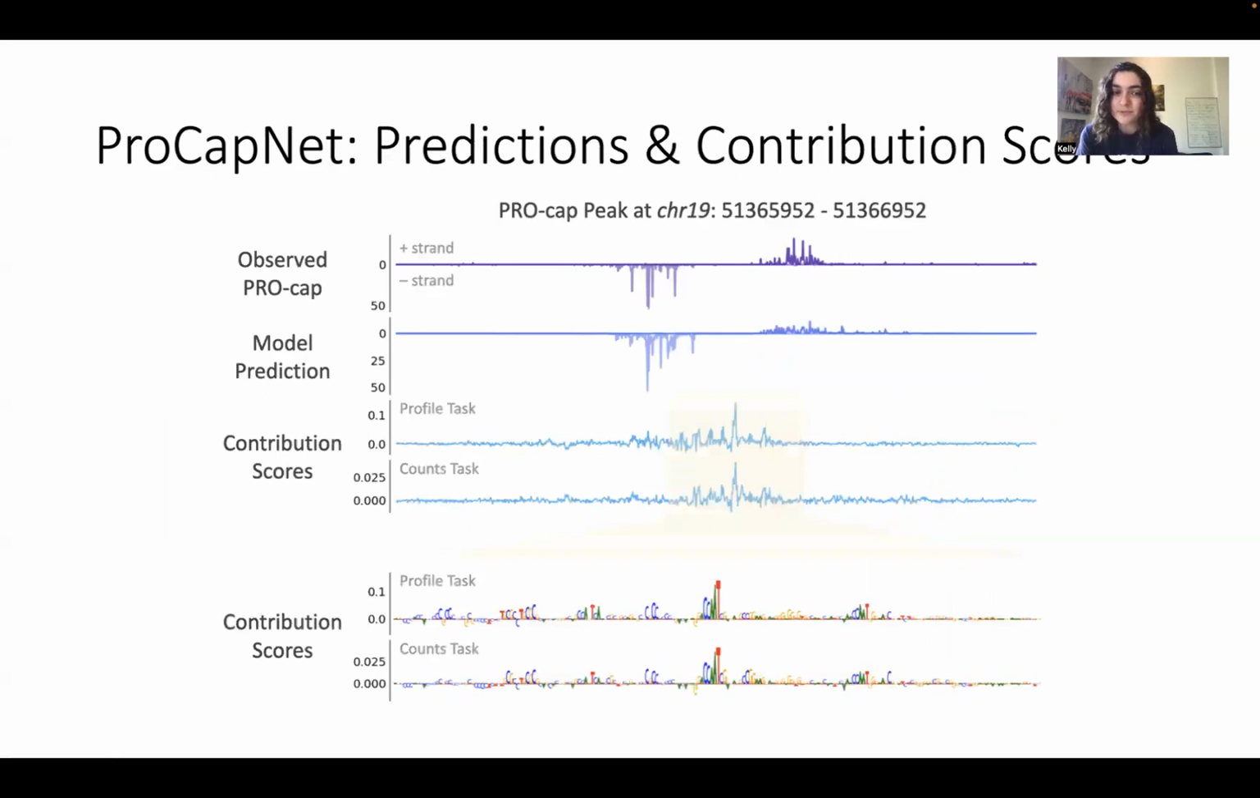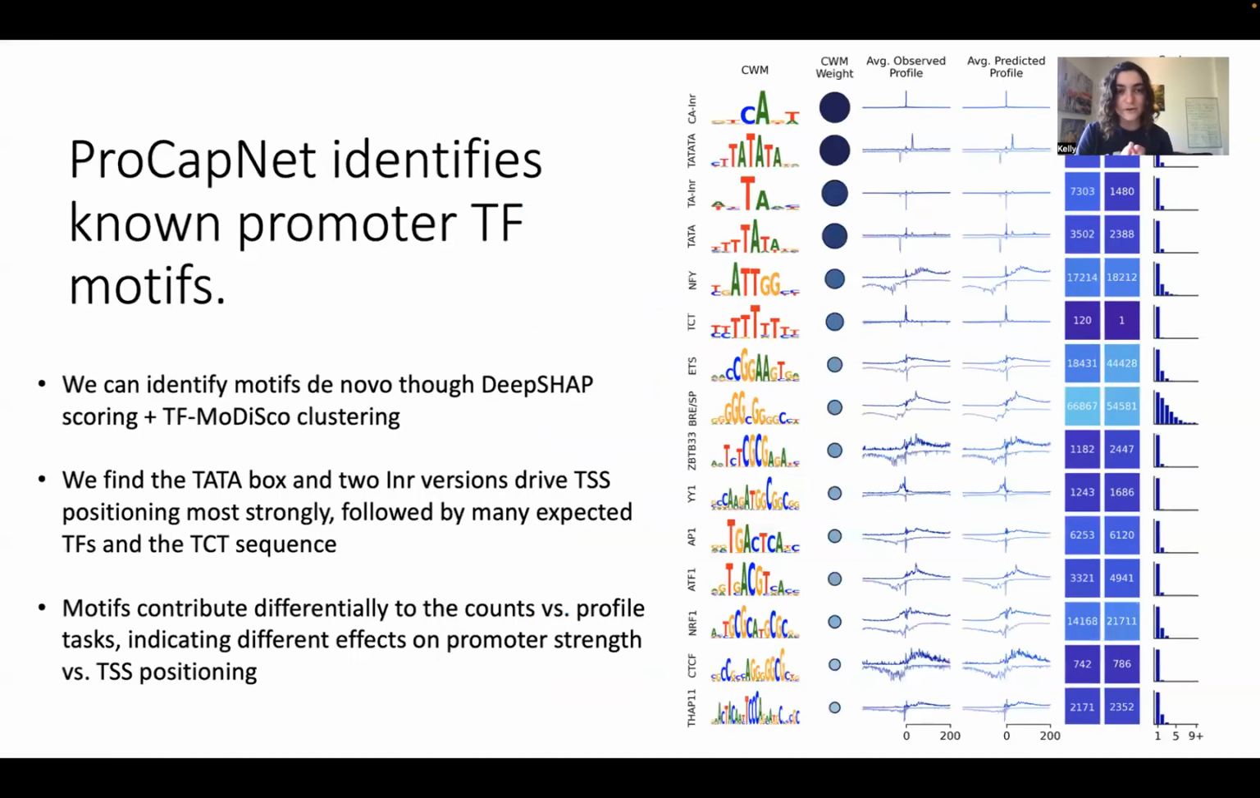And something that we can do with these deep learning models is we can interpret them using something called DeepSHAP, which assigns scores to all of the input bases in the sequence that we fed into the model to make this prediction. If we do that and then zoom in so that we can see what bases are highlighted by these scores, we can see known promoter TF motifs that pop out, such as NFY, the BRE, or the SP1 motif, and NRF1. We can then run a clustering algorithm called MoDISco, which basically summarizes those high-scoring motifs into a set of clustered motifs. And this is the set that we get out. So you can see that we find two forms of the initiator sequence. We find two forms of the TATA box, we find the TCT motif, and we find several other promoter motifs that we would expect to see.